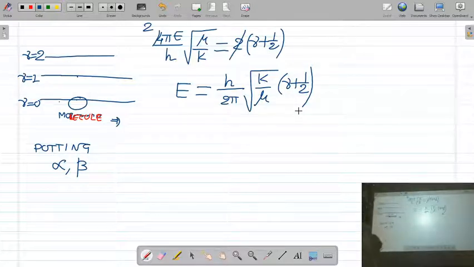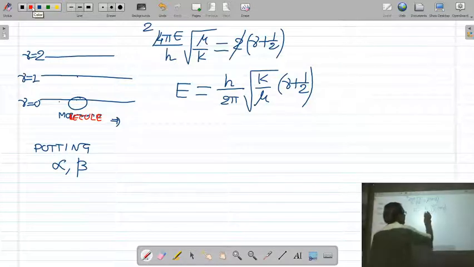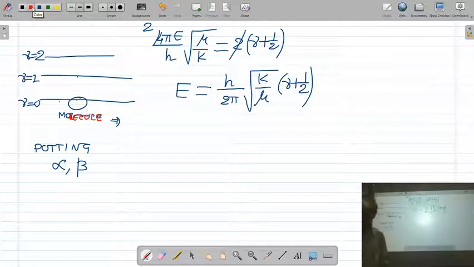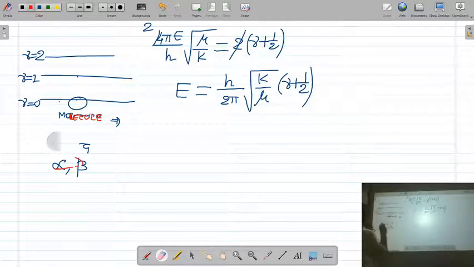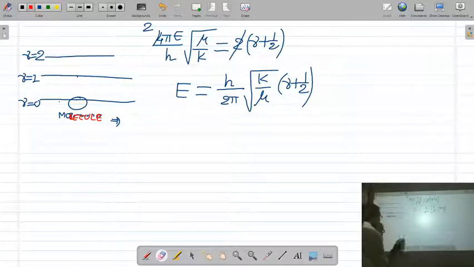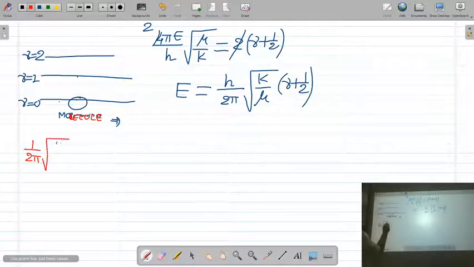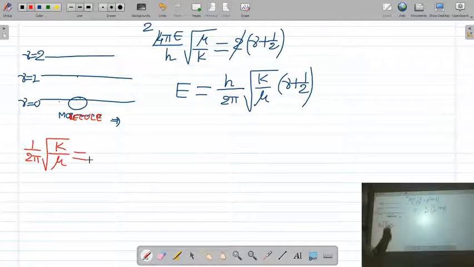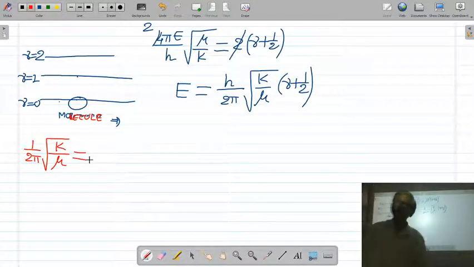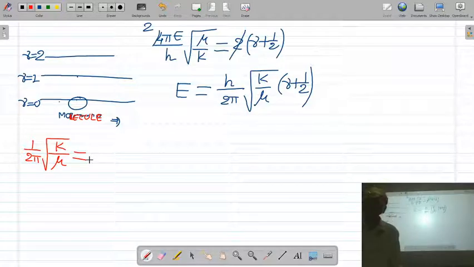Does anybody remember what this term is? It's a well-known term: 1 upon 2 pi under root k by mu. Just go back to your 11-12 standard. You have studied the simple harmonic oscillator in 11-12 standard.